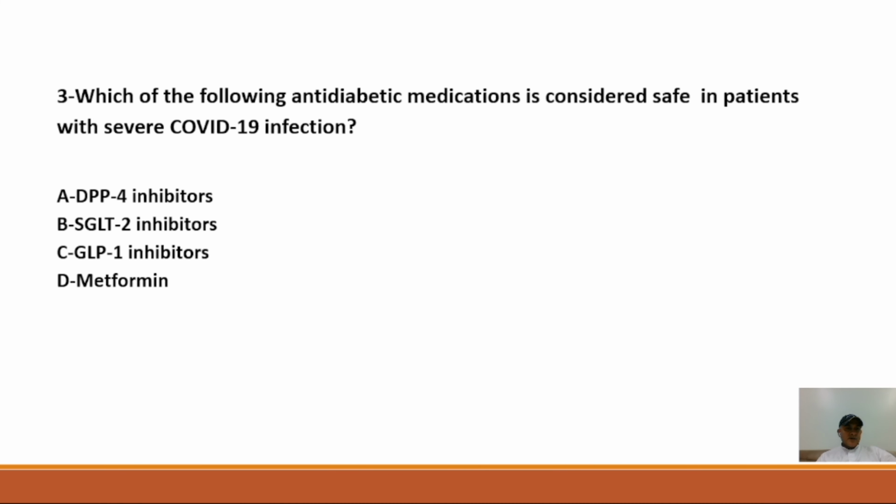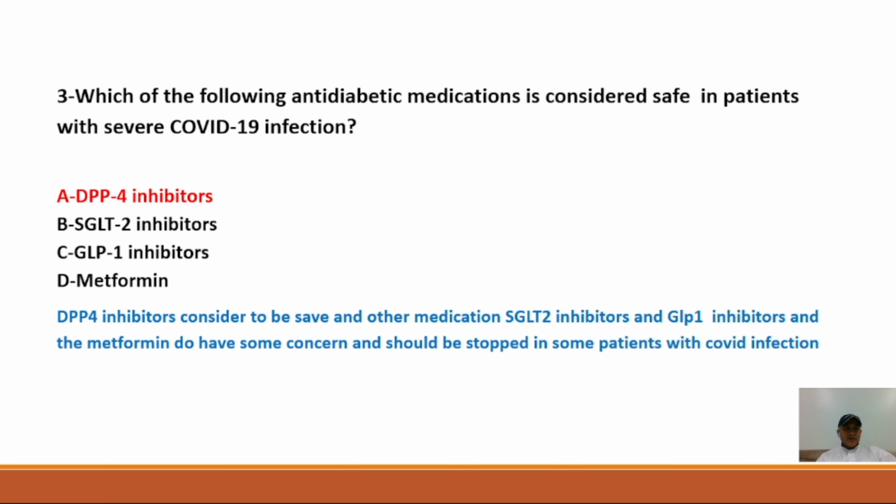So the answer is DPP-4 inhibitors are considered to be safe, and the other medications, SGLT2 inhibitors, GLP-1 inhibitors, and metformin, do have some concerns and should be stopped in some patients with COVID infection.